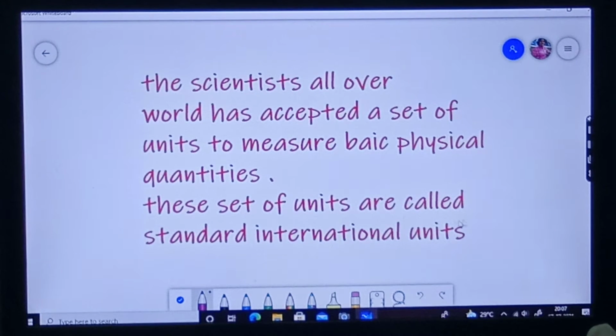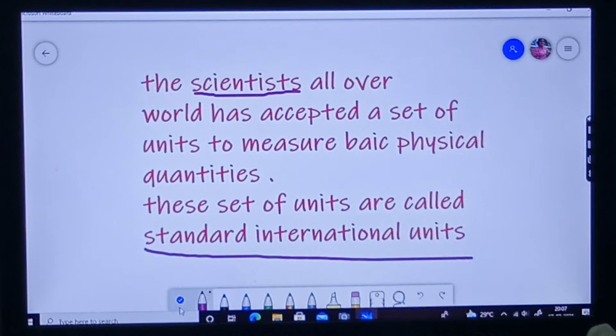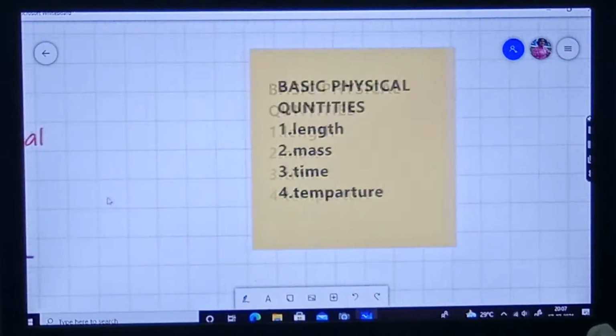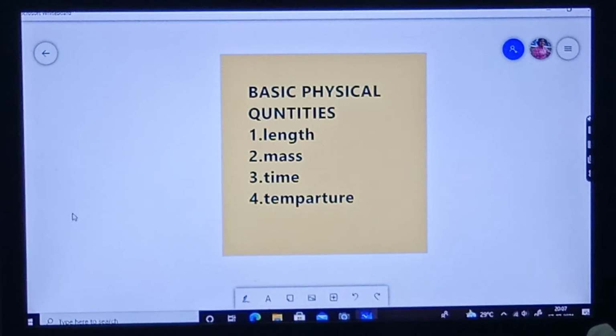These sets of units are called standard international units. Which basic physical quantities? These quantities: length, mass, time and temperature.